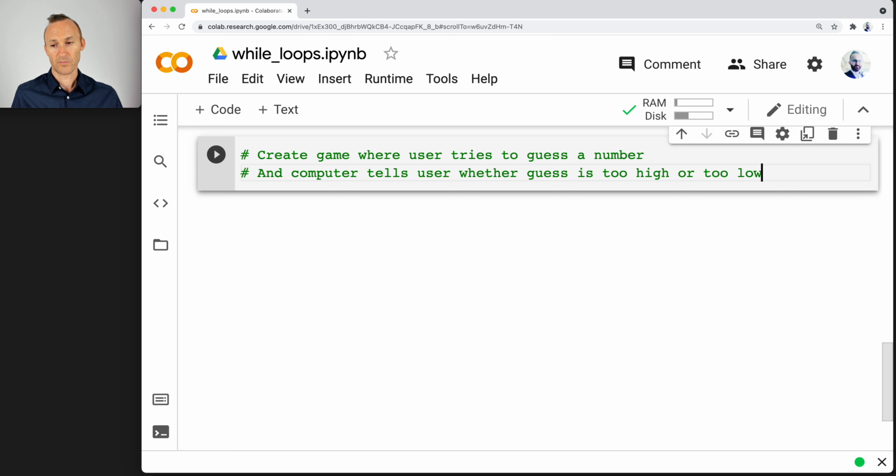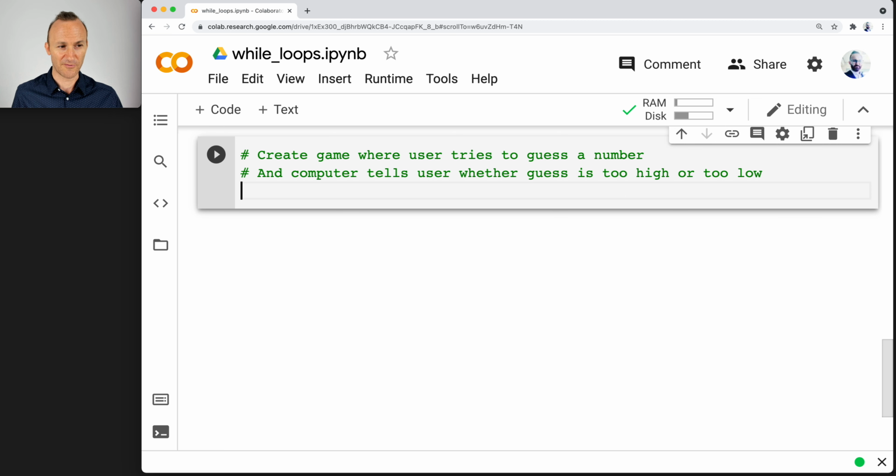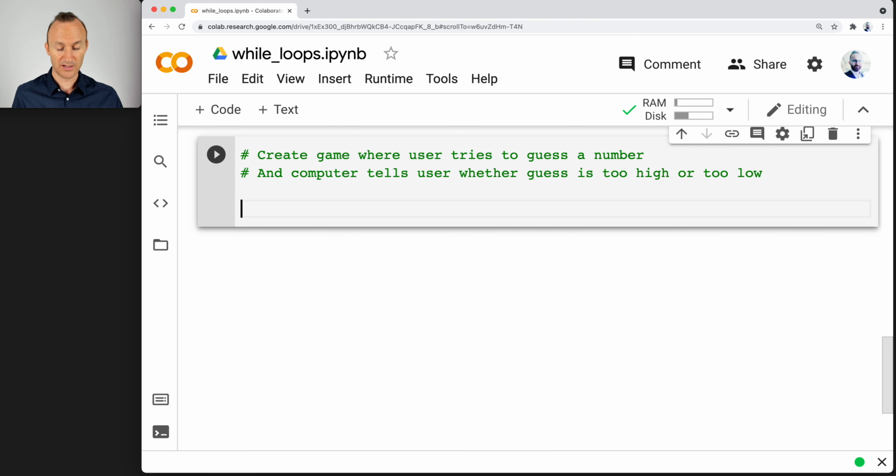Okay. So let's think first, what might that look like? Well, the computer is in fact picking the number, and then we're trying to guess it. But the computer's going to tell us if it's too high or too low. Once things get a little complicated, it can be helpful to break them down by comments. So this is a way of structuring code.